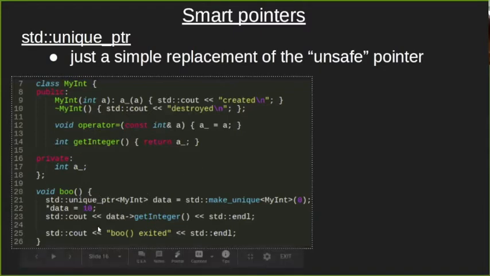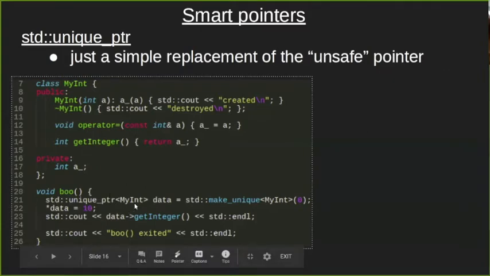So this is our function boo. And let's say we want to allocate memory for my integer. So we create a unique pointer of my integer that we call data, for example, and we make it unique by the std make unique function. So data is the same pointer to my int as a normal pointer that is expressed with my int star. However, this pointer is managed by the unique pointer class.